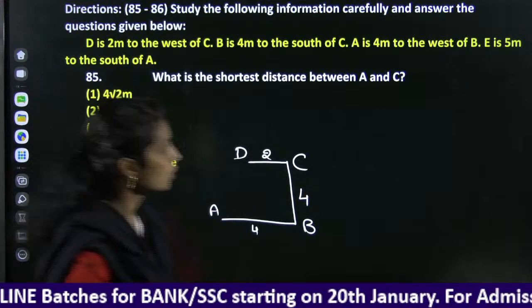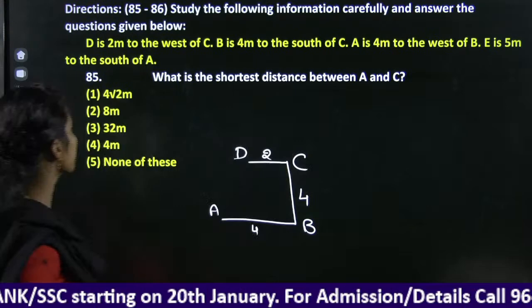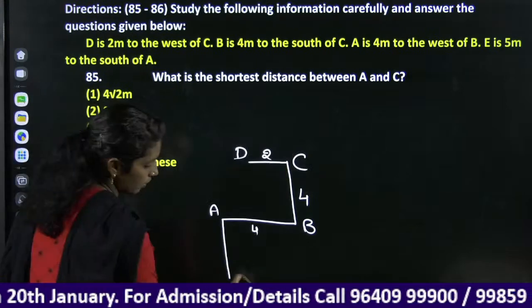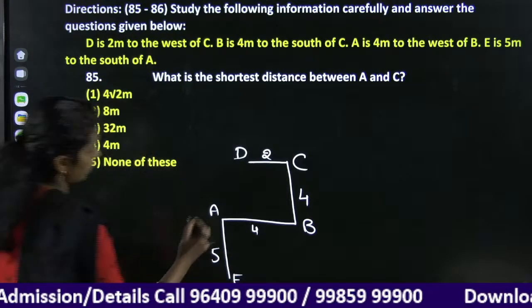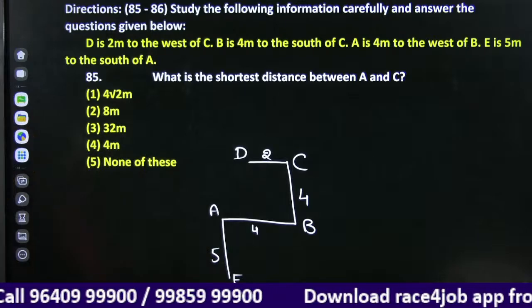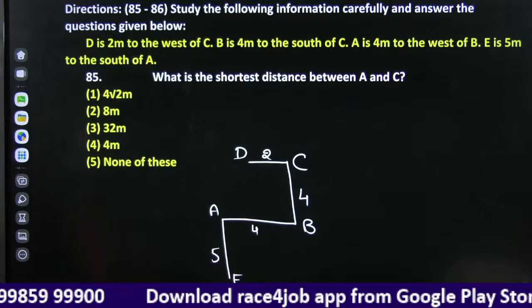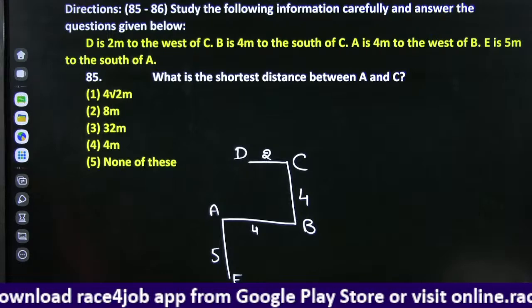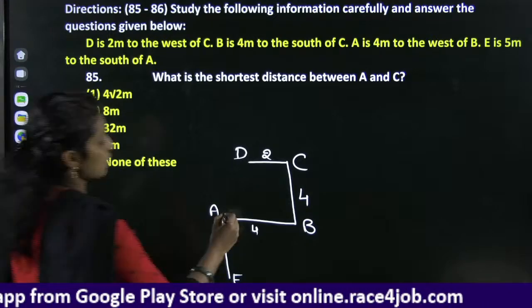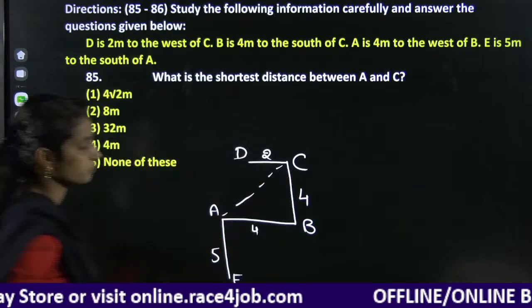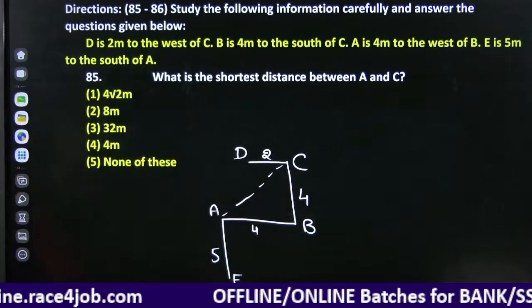Next, E is 5 meters to the south of A. South of A is E, and here it is 5 meters. What is the shortest distance between A and C? In between A and C, what is the shortest distance? A and C, this is the distance. Okay, look here.